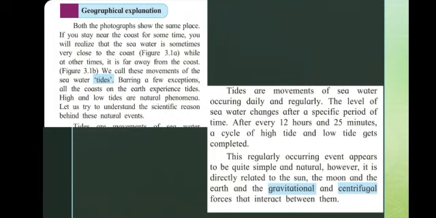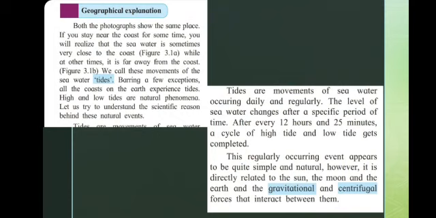Let's see the next. Tides are movements of sea water occurring daily and regularly. The level of sea water changes after a specific period of time. After every 12 hours and 25 minutes, a cycle of high tide and low tide gets completed. Means tides always occur daily and regularly, and after every 12 hours and 25 minutes, a cycle of high tide and low tide gets completed.